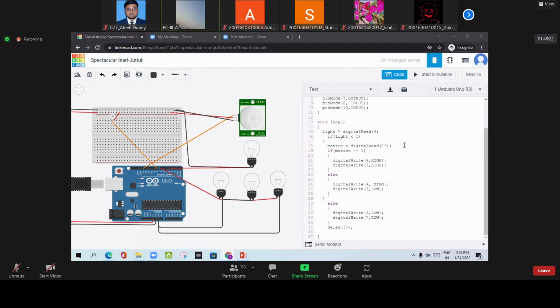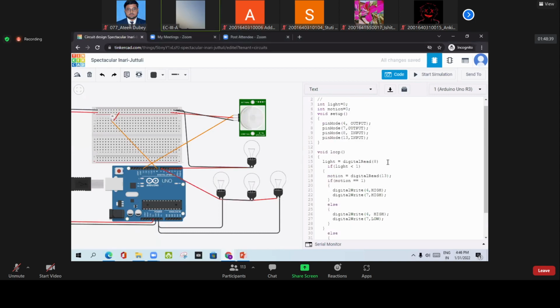First of all, it is very important to see whether this code is okay or not. So I am going to start. Okay, I am getting one message in line 5:15. One student is saying that there is a missing semicolon. Right, very good, done. Now let's start the simulation.